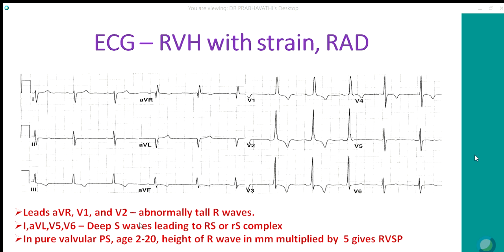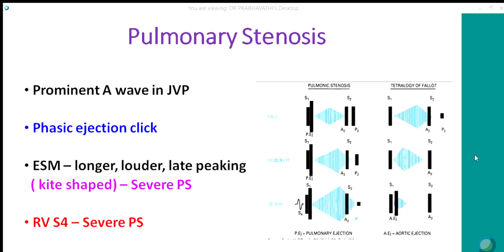Here in pure valvular PS, in the age between 2 to 20 years, if you take the R wave height and multiply it by 5, it gives you the approximate RV systolic pressure. So if the height of the R wave is 15, 15 into 5 becomes around 75. One more thing I want to highlight: in PS, as the severity increases, the murmur becomes longer, louder, and late peaking, whereas in TOF, as the severity increases, the murmur becomes shorter and softer.